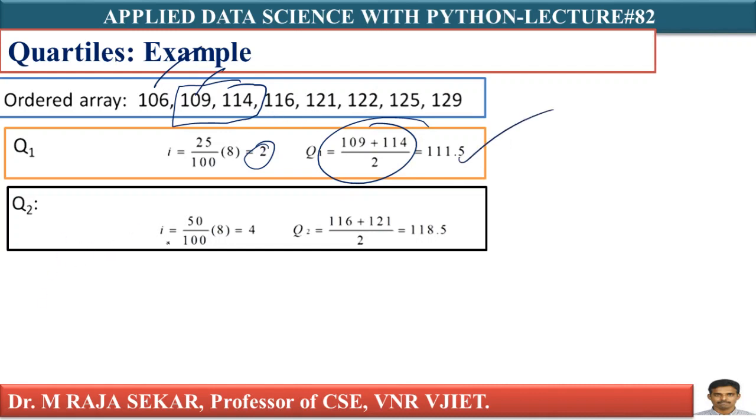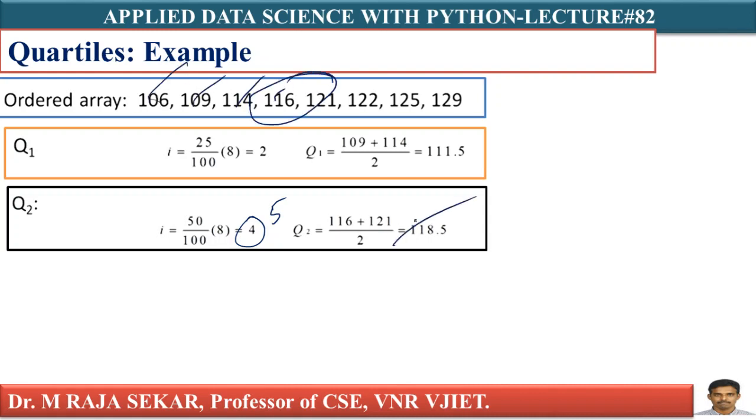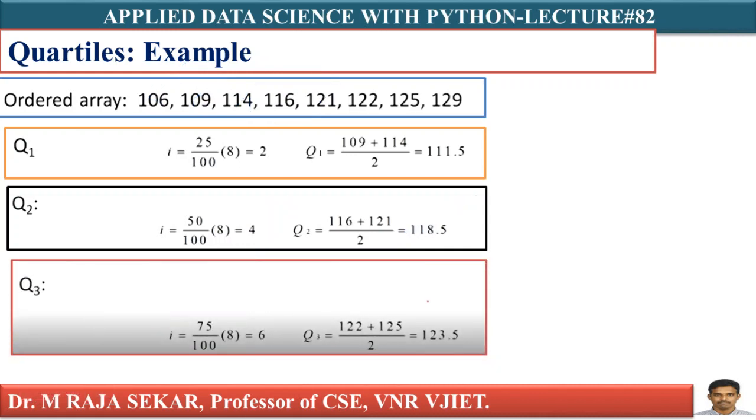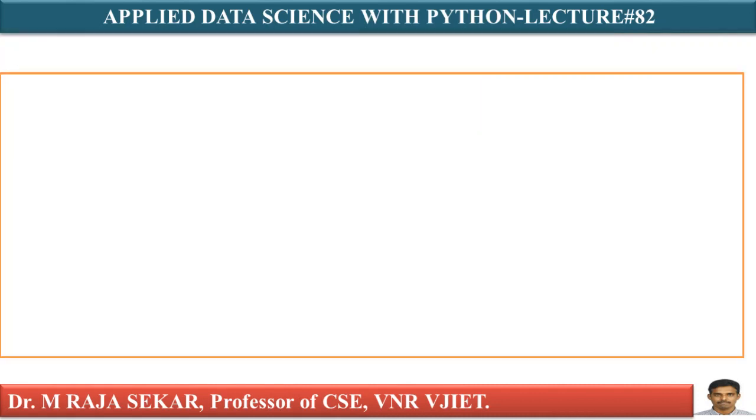For Q2, that is the 50th percentile, P is 50 by 100 into number of observations, which is 4. Again, 4 is an even number. Since it is an even number, take the fourth position and fifth position. This is 116 plus 121 by 2, that is essentially 118.5. In similar manner, you can understand Q3. It is simple and straightforward, isn't it?